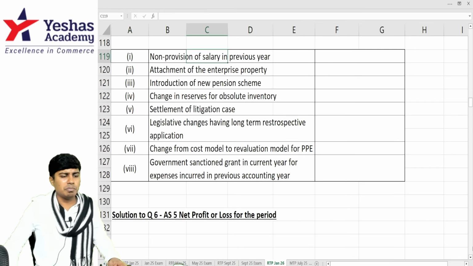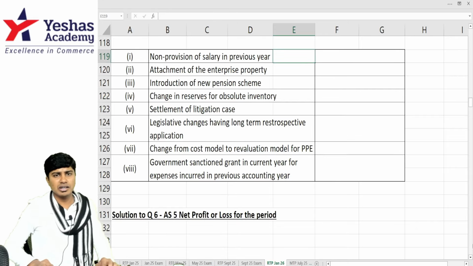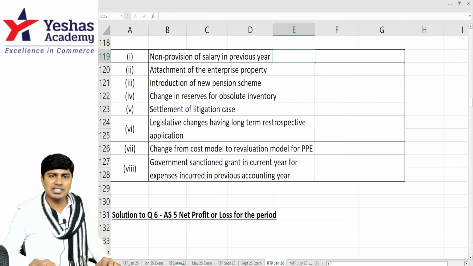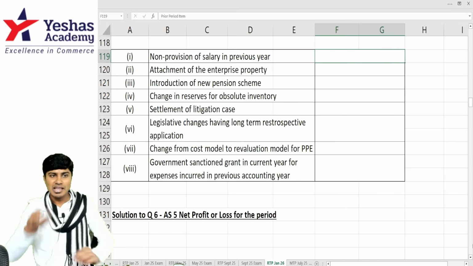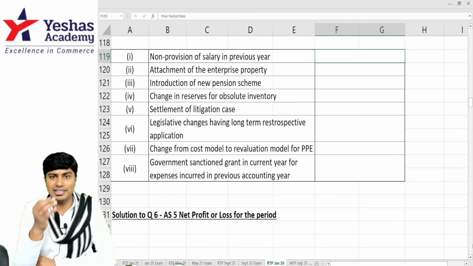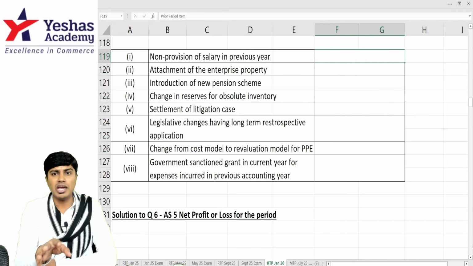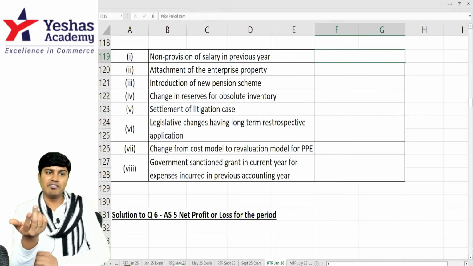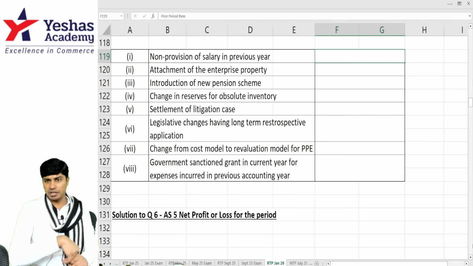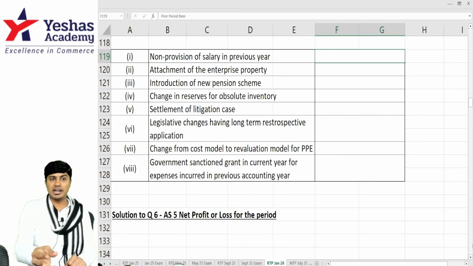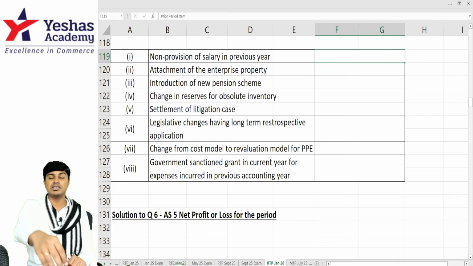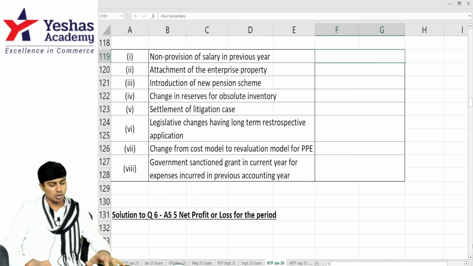The first one, non-provision of salary in previous year. Salary is an expense. Expense has to be accounted on accrual basis. That year's salary will be recorded in that year as expense, whether you pay or you don't pay. They have taken services from the employee in the previous year. They have not given him salary. They have not recorded salary expense. They have not recorded it as outstanding salary also.